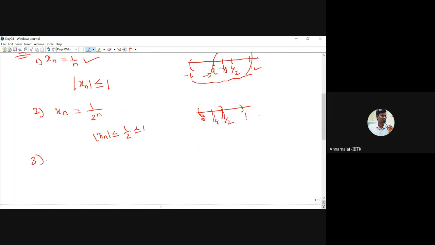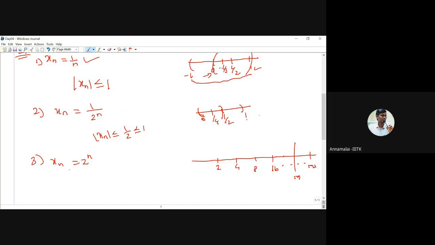But if you take xn equal to just 2 power n, that means 2, 4, 8, 16 and so on. Therefore, this is not bounded. If you mark all the sequence points, this is 2, this is 4, this is 8, the first term, second term, third term, and the fourth term is 2 power 4, which is 16, and so on. We cannot find a bound for this sequence, because if we found m, the next term would be beyond it, m plus 2 or something.